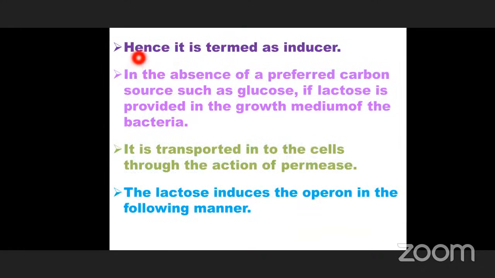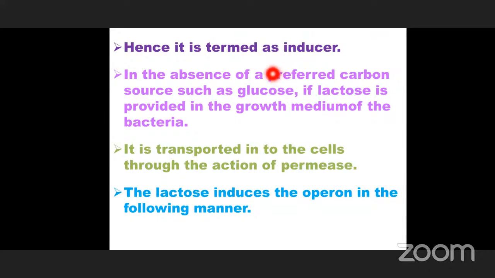So that's why this lactose is termed as inducer. Lactose plays a vital role in the switching on and switching off of the lac operon. So that's why lactose is termed as an inducer, and this lac operon is called an inducible operon.